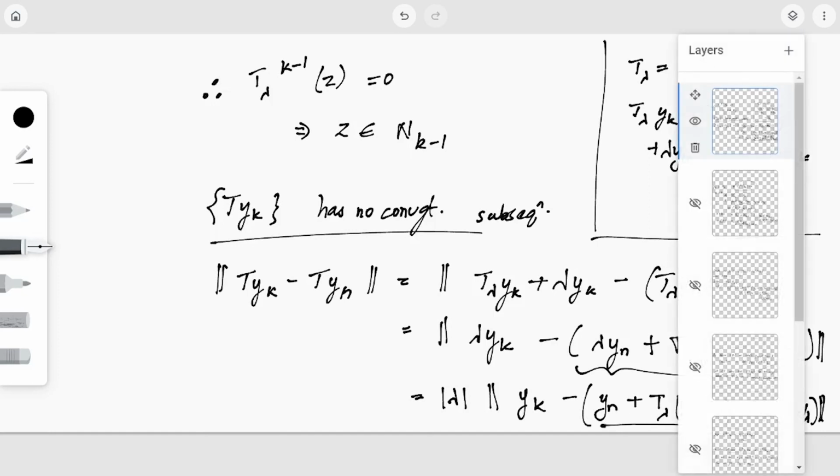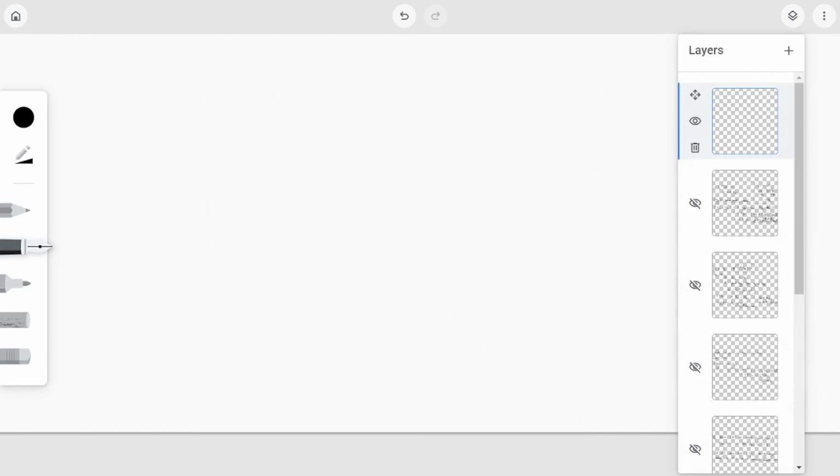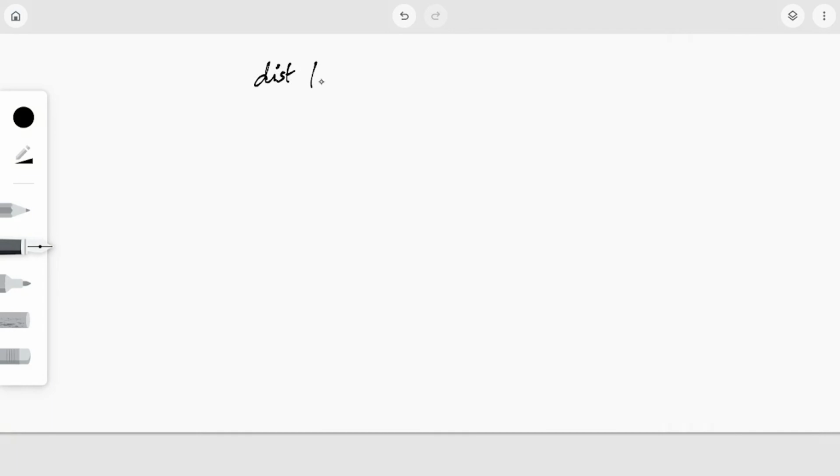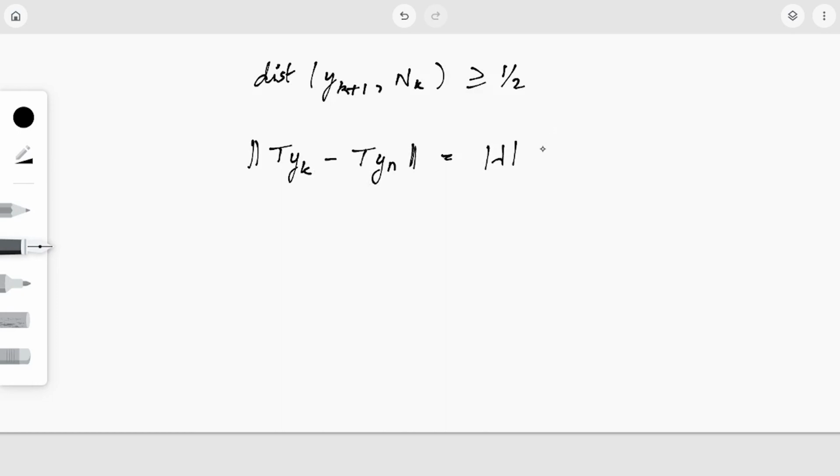Okay, so what did we state by Lemma 5.2.1? We had stated that distance of y_{k+1} and N_k is always greater than or equal to 1 by 2. So here we have obtained that norm of T of yk minus T of yn is equal to modulus of lambda into norm of yk minus some element of N_{k-1}.